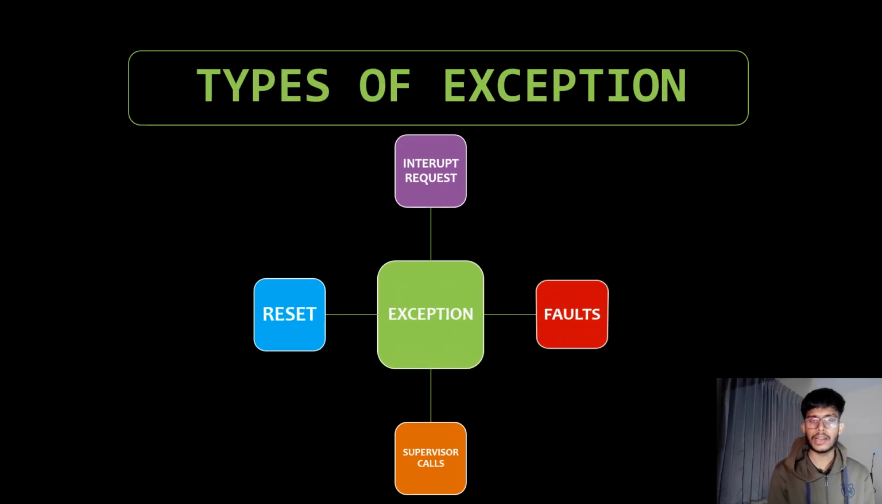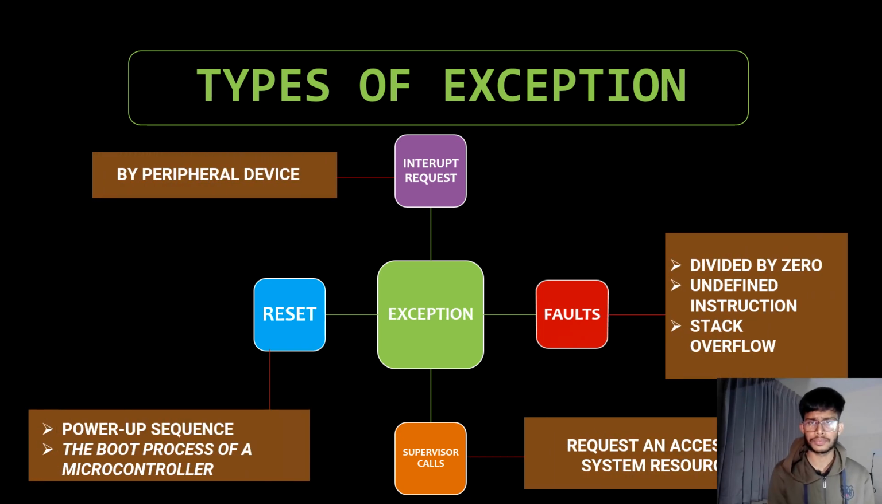Now, what are the types of exceptions? Basically there are four types. The first one is interrupt request, the second one is fault, the third one is supervisor calls, and the fourth one is reset. So what is interrupt request? The interrupt request is caused by the peripheral devices, means it occurs due to external sources. Either it is done by the software or the hardware. If it is done by the software, it is known as software interrupt, and if it is done by the hardware, it is known as hardware interrupt.